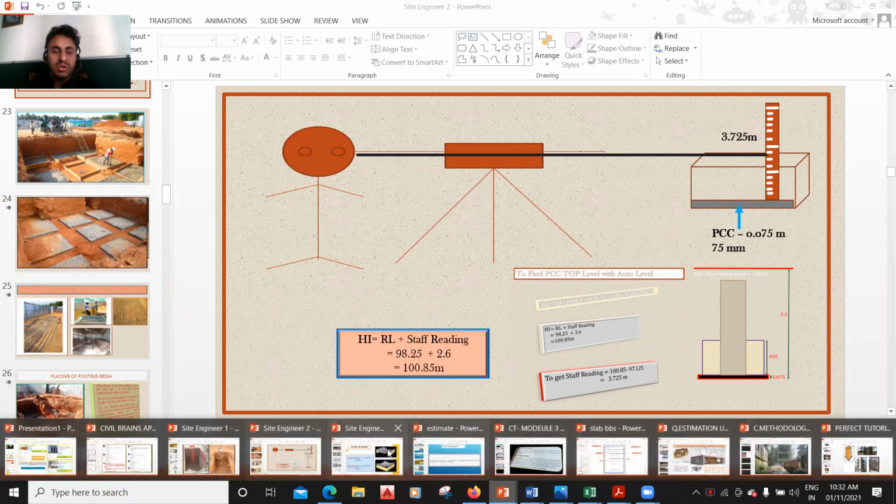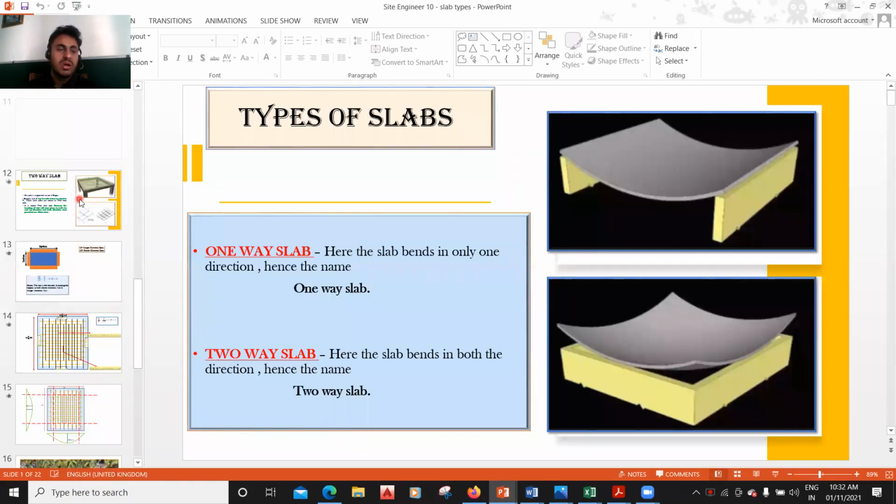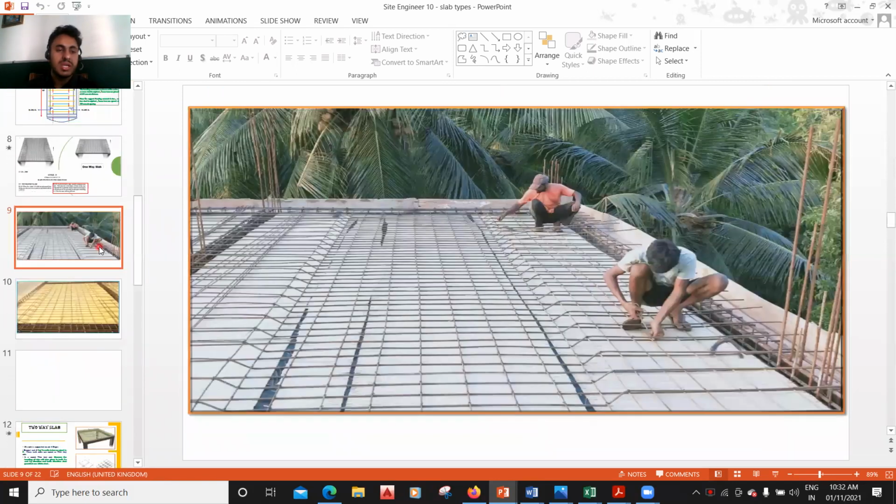Then again, in college we studied the types of slab: one-way slab, two-way slab, and so on. But what exactly does a one-way slab look like practically on the site? How do you take care of that? Why does the bar have to be cranked here only, and why not somewhere in the middle? We have studied bending moment, shear forces, and all, right? For example, why does this have to be done? Because we know the bending moment will be negative here, then it comes out positive, and then it comes out negative.